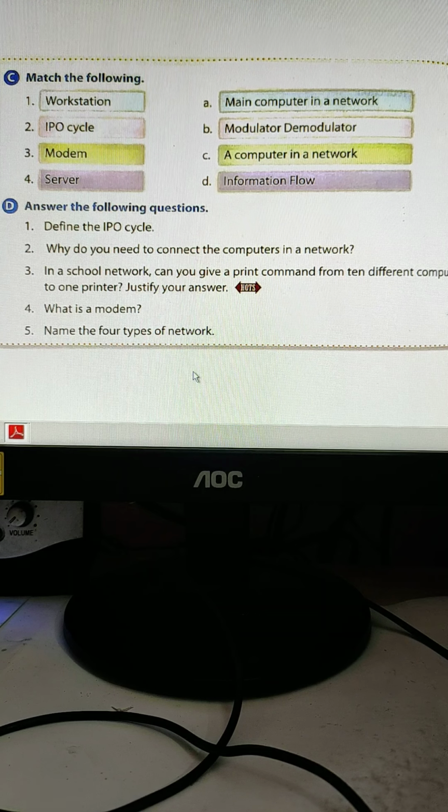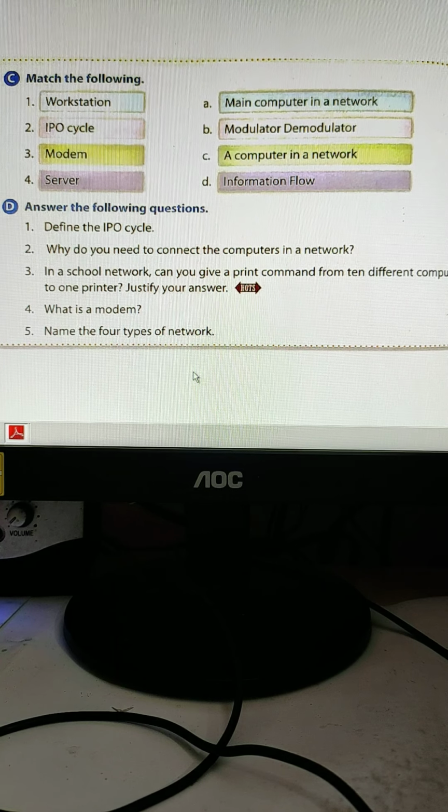Now PDF number 2, that is match the following. Workstation, that is a computer.